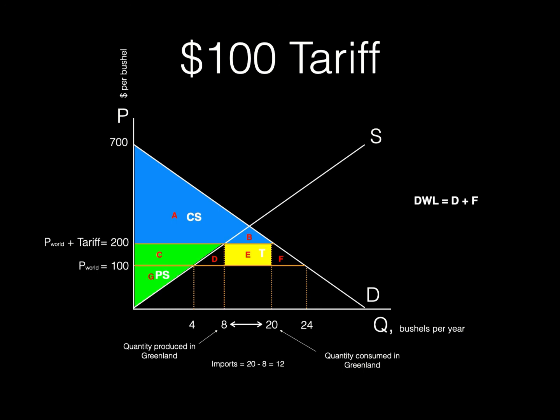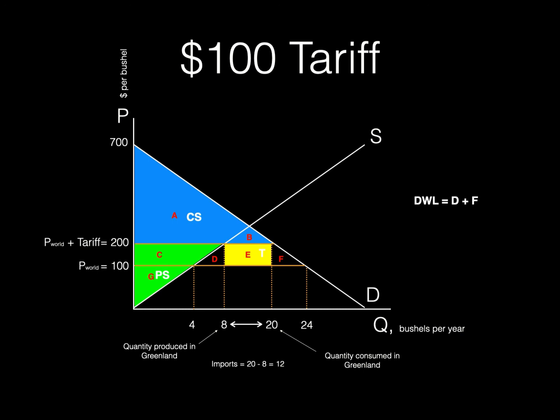Area F is the consumption effect. This deadweight loss results due to the fact that the tariff leads to less kale being consumed. Since the domestic consumer's willingness to pay is more than the opportunity cost of production by world producers from 20 to 24 bushels of kale, it would be efficient to exchange them. But the tariff prevents these efficient exchanges from taking place, creating deadweight loss. Recall the deadweight loss triangles D and F used to be part of consumer surplus.